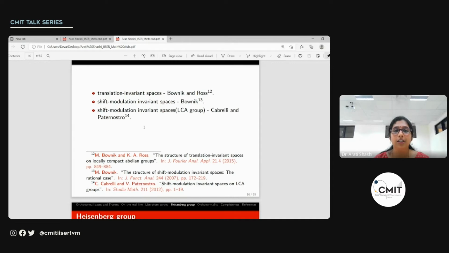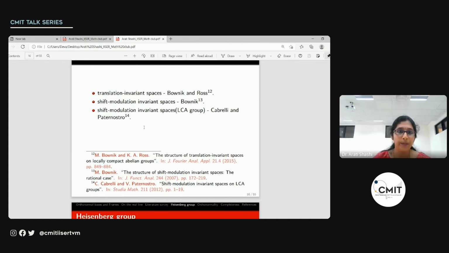Bownik had also considered shift modulation invariant spaces, wherein, in addition to the translation operator, he considered the modulation operator. He considered that system of functions and characterized them to be frame sequence, Riesz sequence and so on. Later, Cabrelli and Paternostro extended these results to the case of a locally compact abelian group.